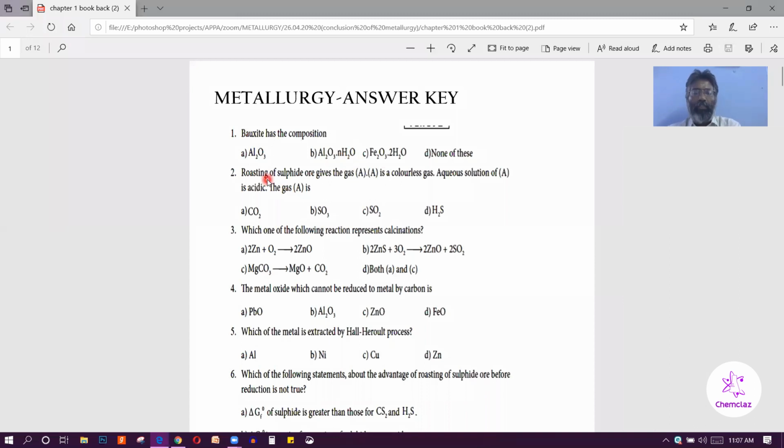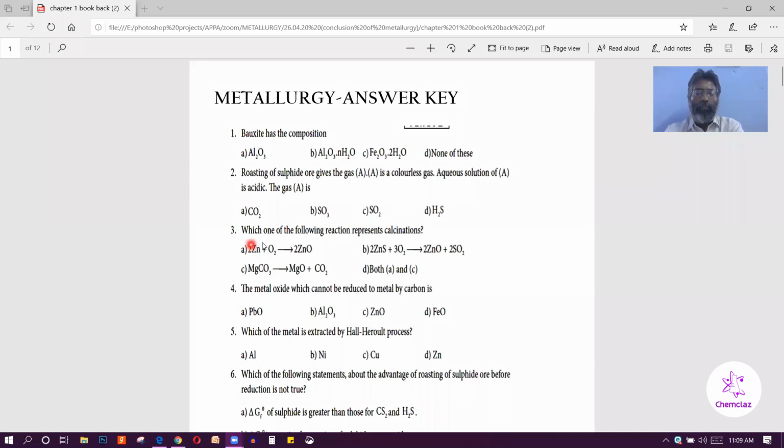The second question: the roasting of sulfide ore gives the gas A. A is a colorless gas. Aqueous solution of A is acidic. The gas A is... So sulfide ore reacts with oxygen, gives metal oxide and sulfur dioxide gas. So the option C is the correct answer.